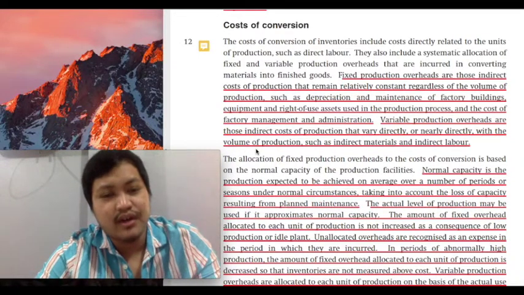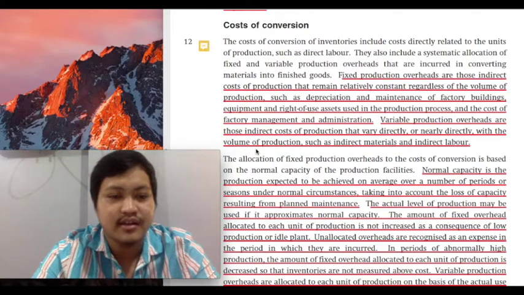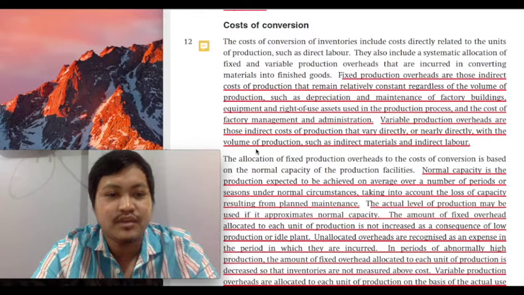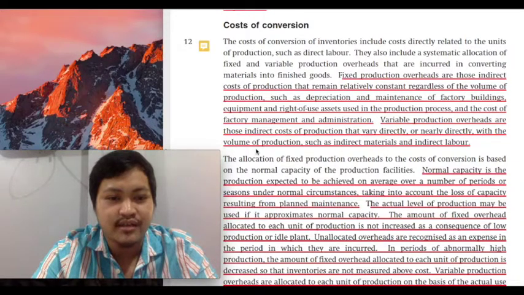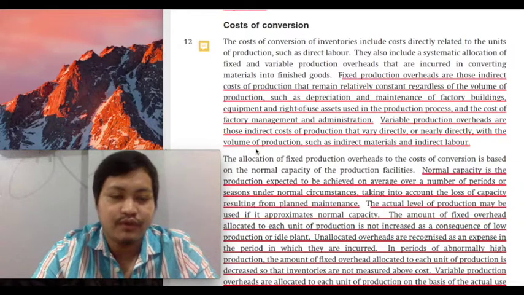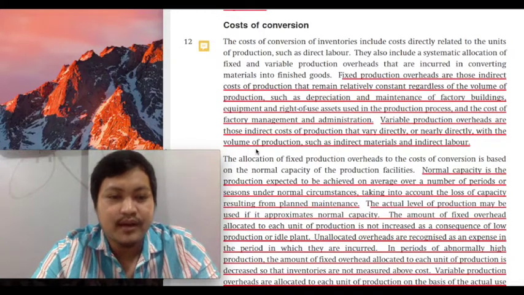With regard to your rent, your utilities, and the other costs that are not directly applied to your finished products, it would be very difficult to assign their costs. Should their cost be included in the cost of your products? The answer is yes. But is it easy for you to trace and assign these costs to your finished output? The answer is no, because they are not directly applied to your finished products.